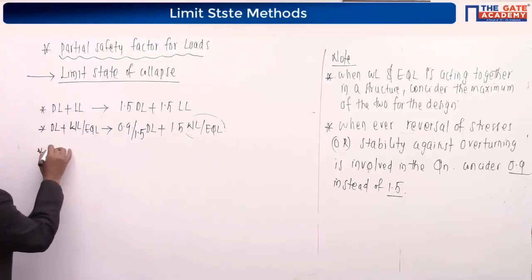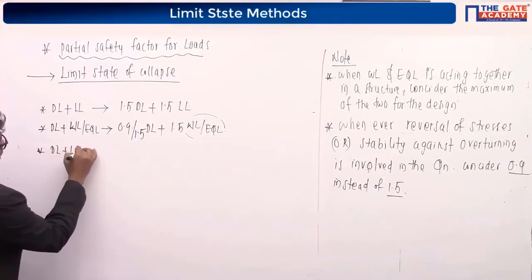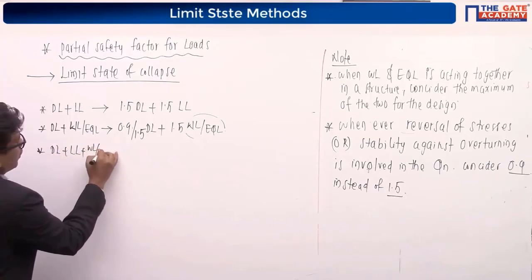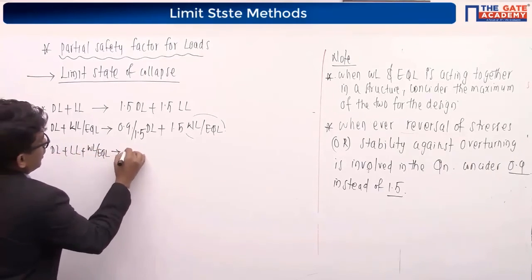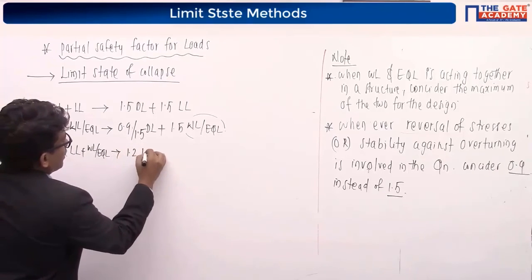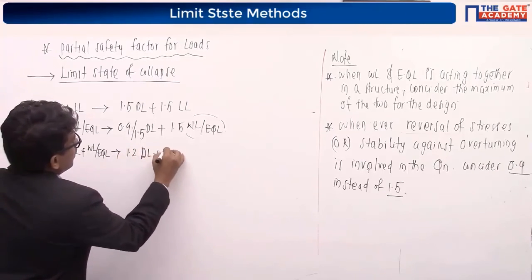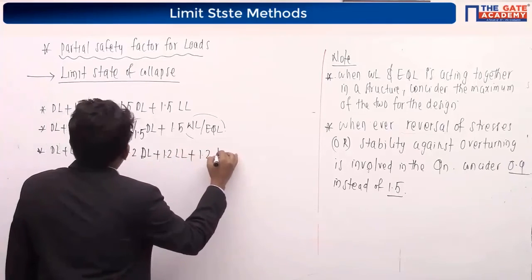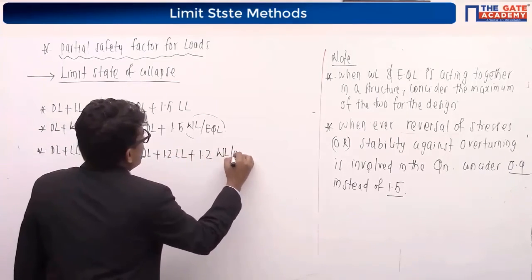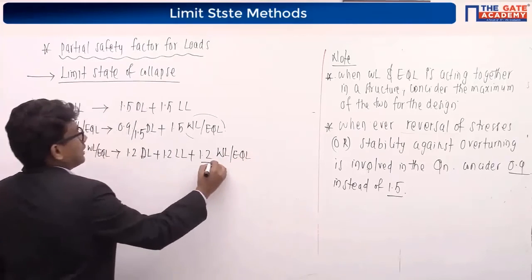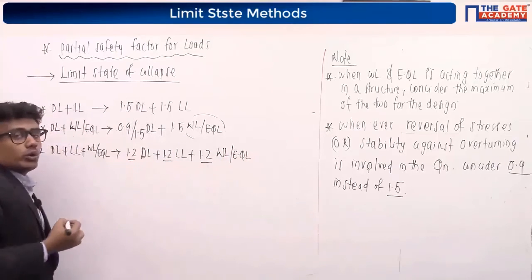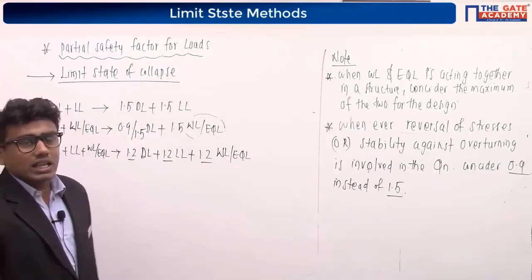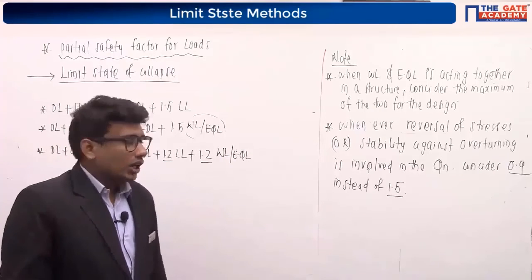If I consider dead load, live load, wind load or earthquake load combination, the load factor value will be 1.2 dead load plus 1.2 live load plus 1.2 wind load or earthquake load. We have to consider 1.2, 1.2, 1.2. Not factor of safety, it is the partial safety factor for loads.